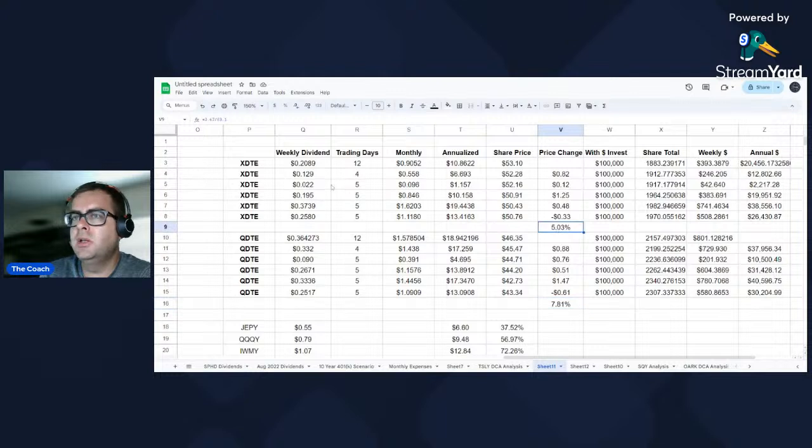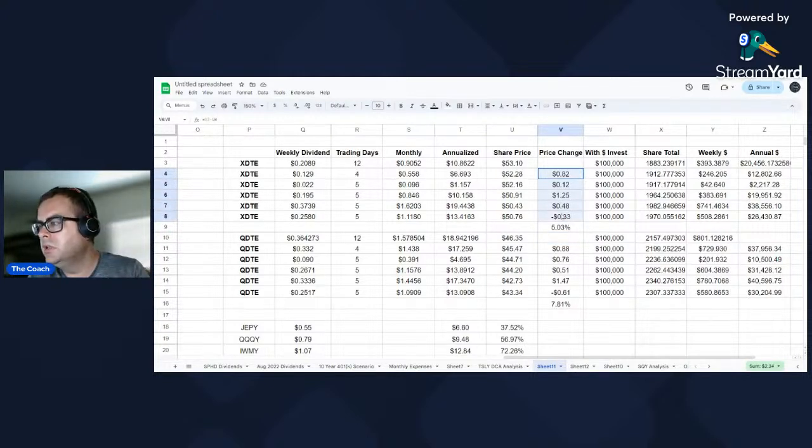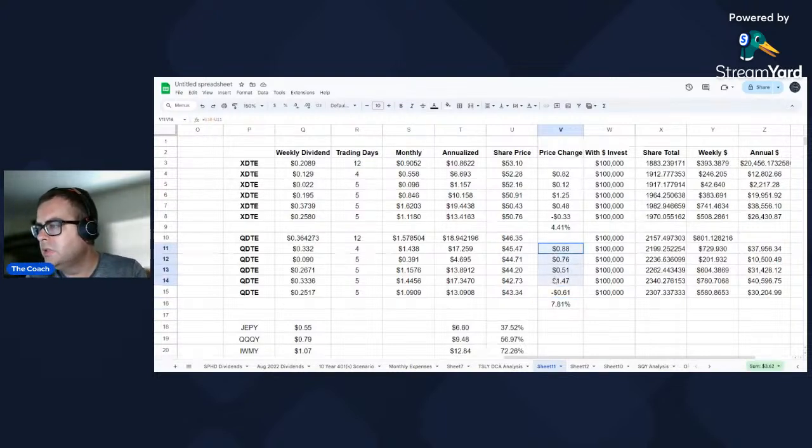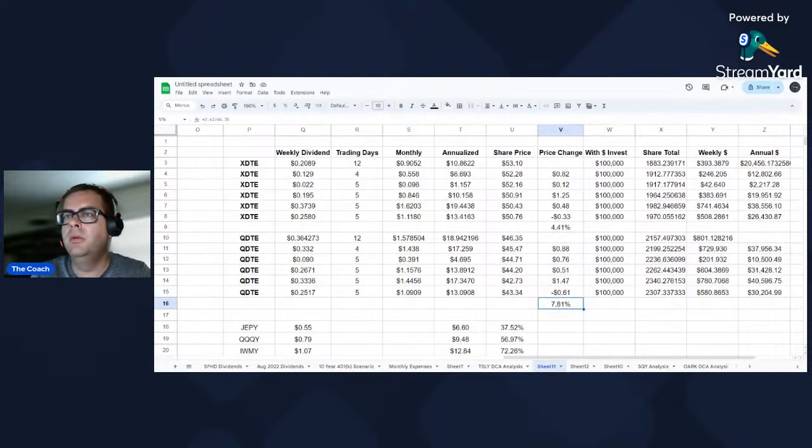So let's see, the price change. Let me see if this carried forward. No, because I did it manually. So we had lost 267. We have to adjust this. So now it's 234. This is the problem with manual formulas. So it's only 4% that it's lost at this point because we gained some back. So we had 362 that we had lost. Now it's only 301. So it's going to be 301 divided by the original share price. So we've lost 6.5% here.